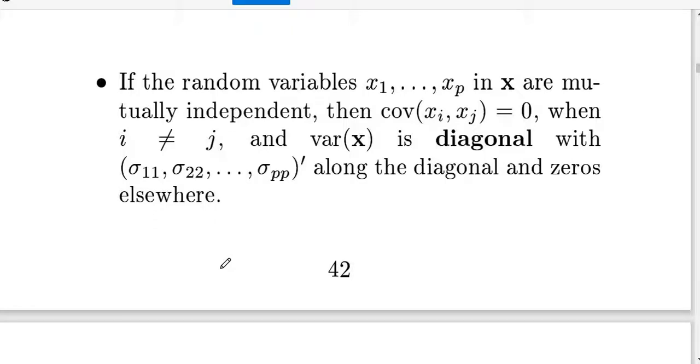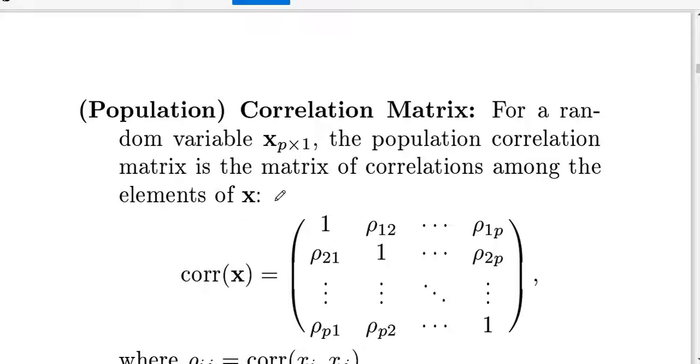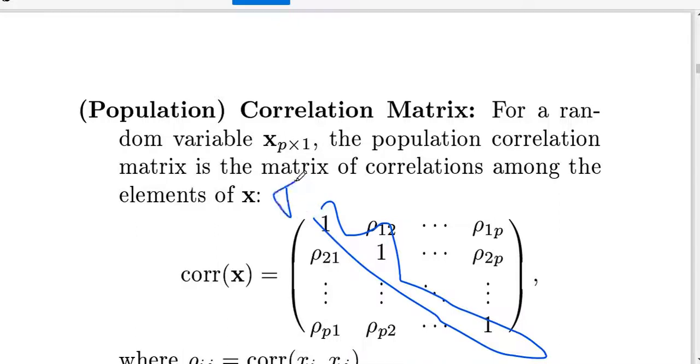What are the diagonal elements? See, this is how we get the correlation matrix. The formula for correlation is covariance divided by standard deviation of x into standard deviation of y. Here we already have the covariance term; for the diagonal, we have standard deviation 1 divided by standard deviation 1 into standard deviation 1. All terms cancel and finally you get 1. The diagonal elements of the correlation matrix are 1, while the diagonal elements of the covariance matrix are variances.